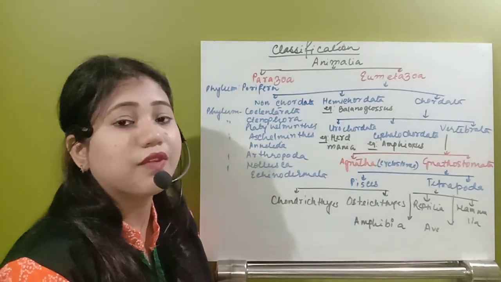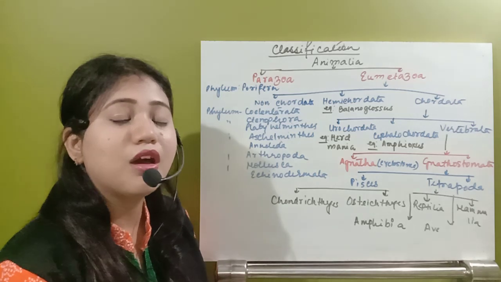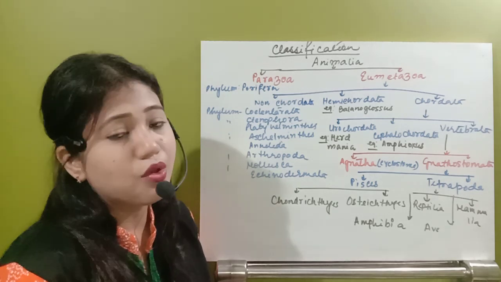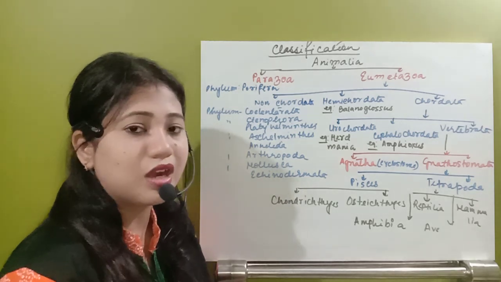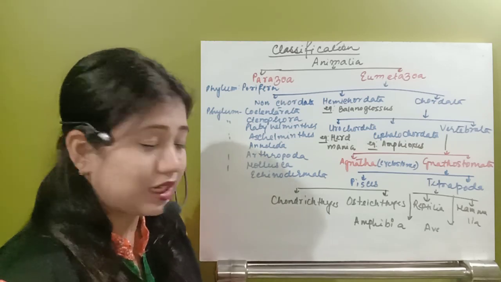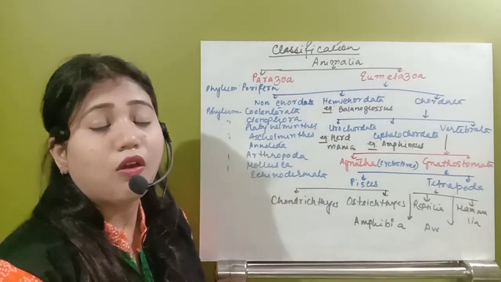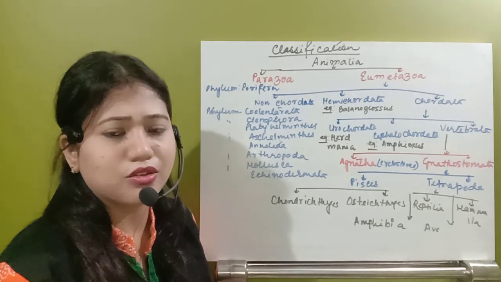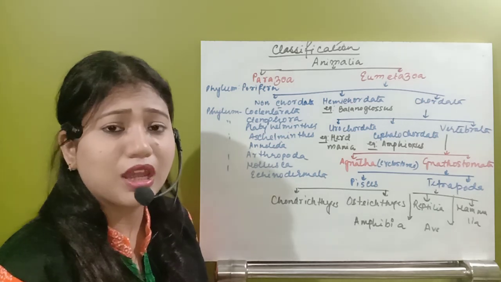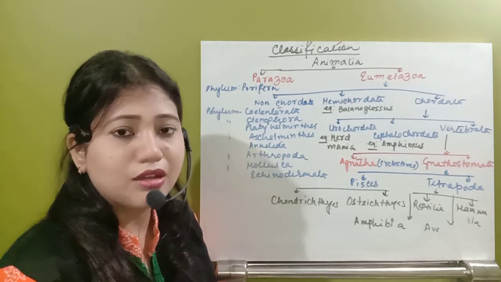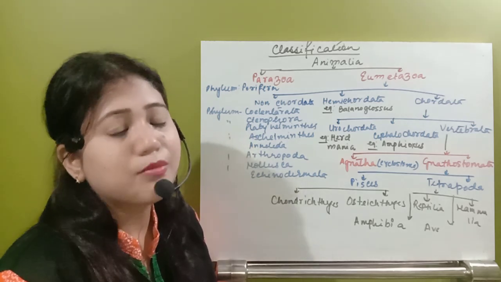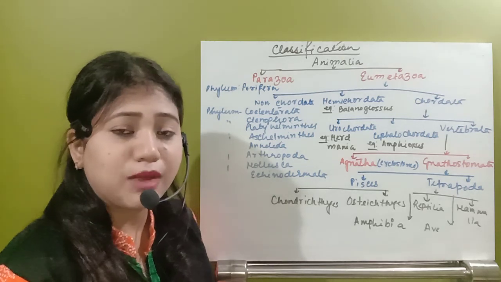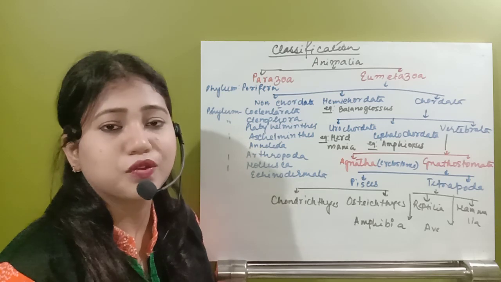Next one, Aves. In case of Aves, two legs, we will see what happened to the another two legs, the upper limbs actually. Those forelimbs will be modified into wings. They will have only the hind limbs that can be seen. Next one, mammalia or the mammals. In case of mammals, what happened? You can see a lot of organisms like the dogs, lion, cat, cow, these organisms are the four-footed animal. But what is happening? Some of the animals, like in case of monkeys, chimpanzees, gorillas, what happened to the four limbs?